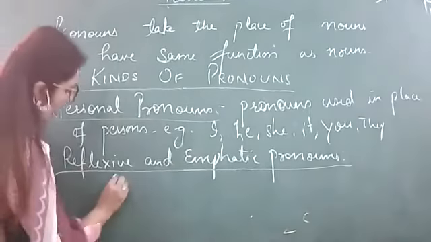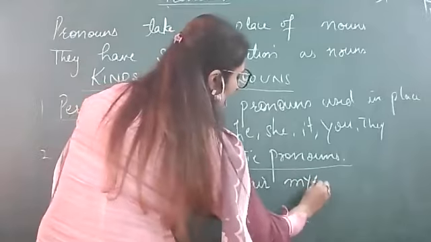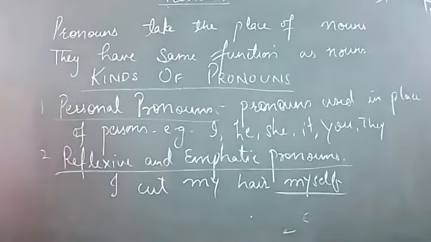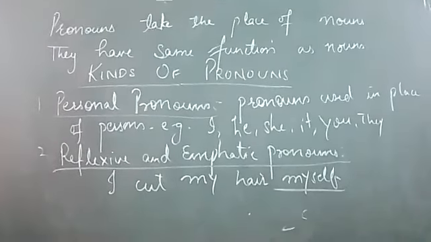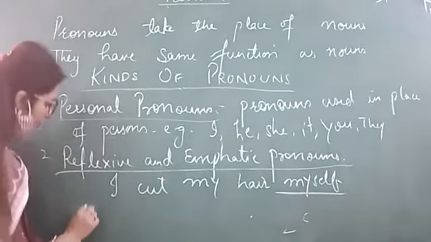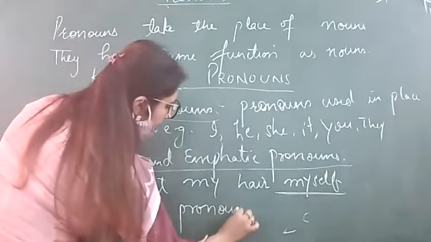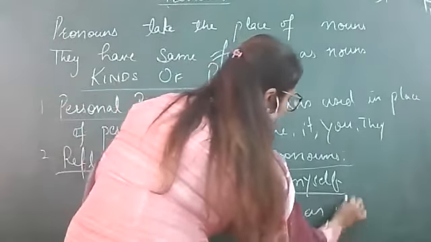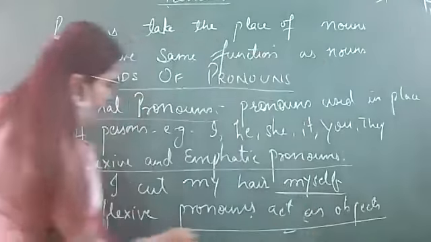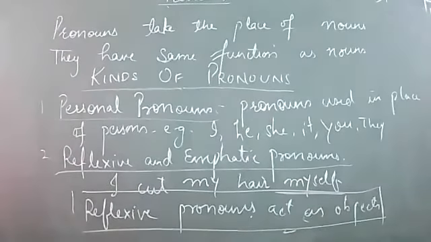For example, I cut my hair myself. Here this myself is a reflexive pronoun, because here myself is acting as an object. Reflexive pronouns act as objects. This is the main thing you have to remember.